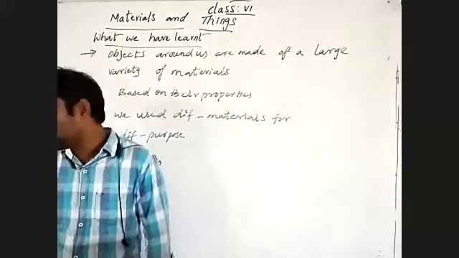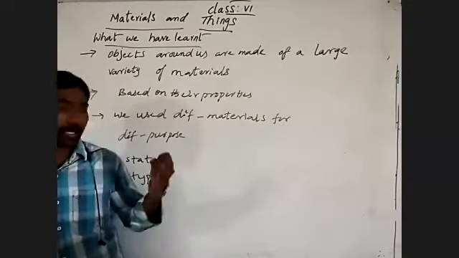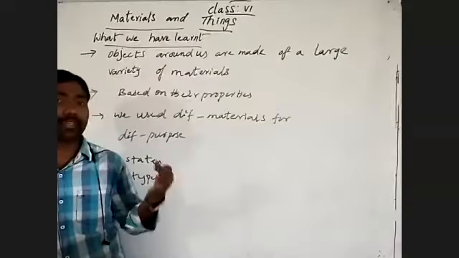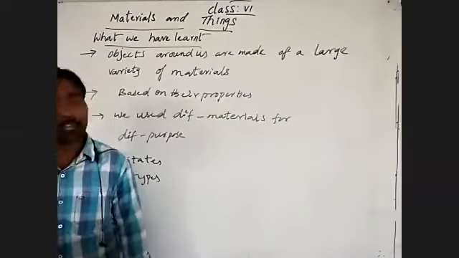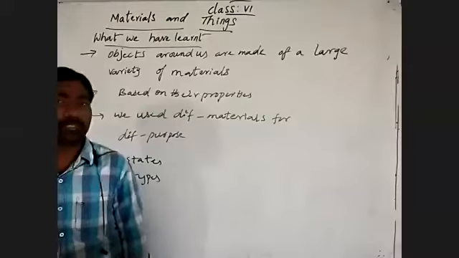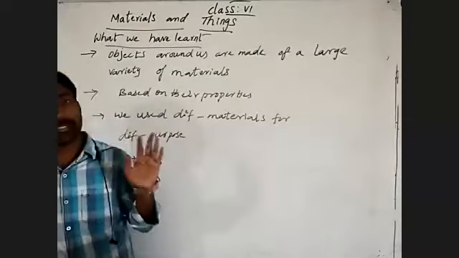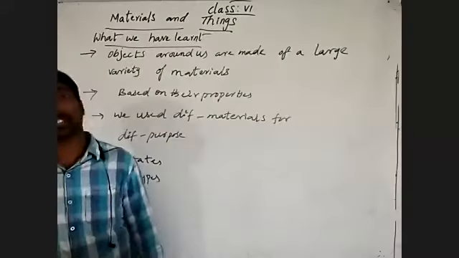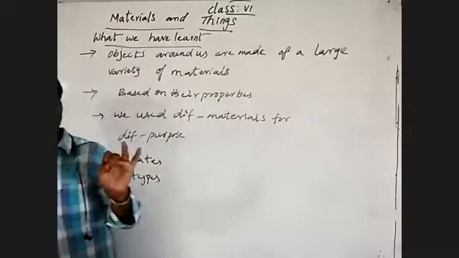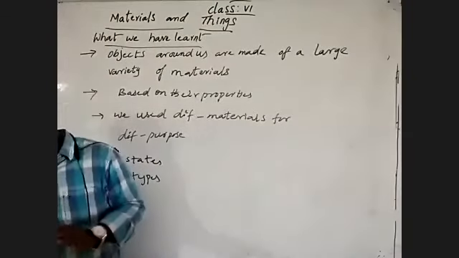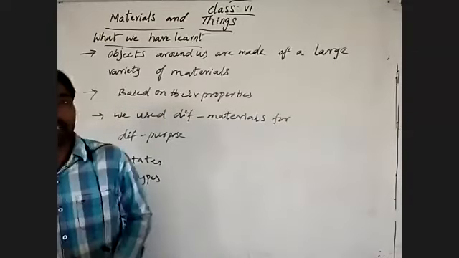We also learned the properties of transparent materials, opaque materials, and translucent materials, and what types of things are prepared from them based on their properties: transparent things, translucent things, opaque things.